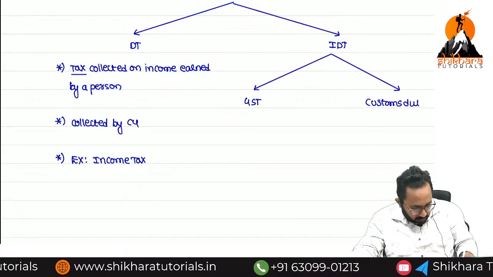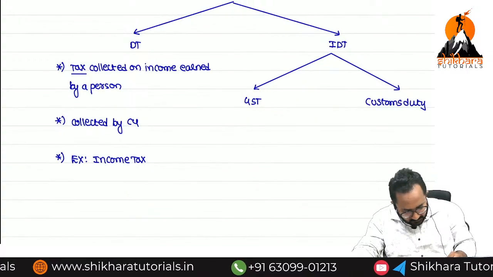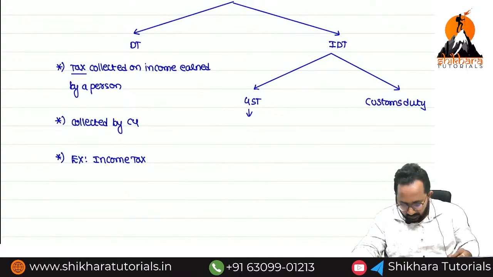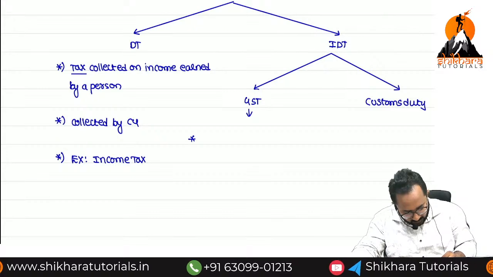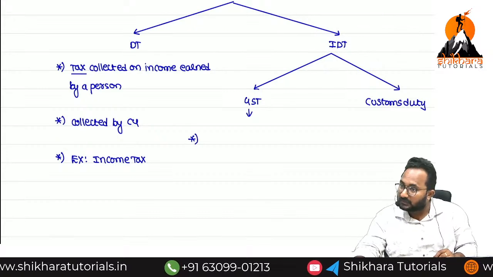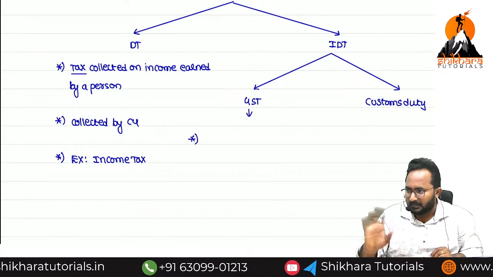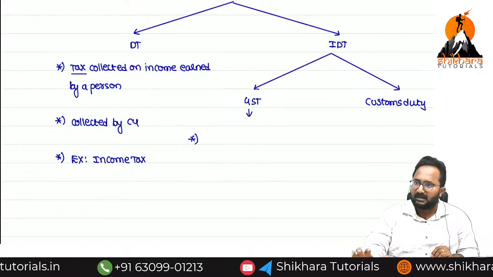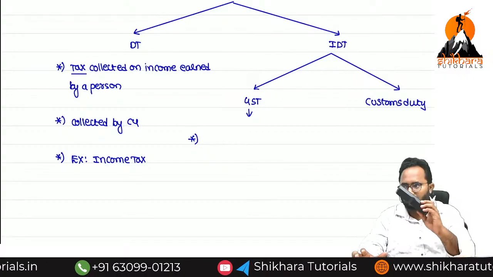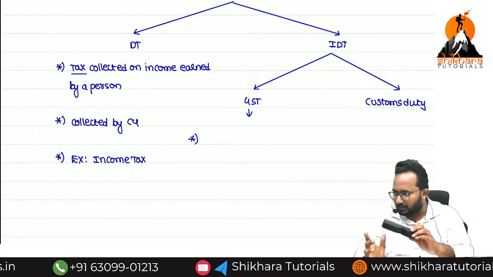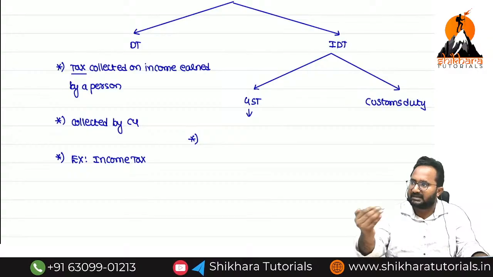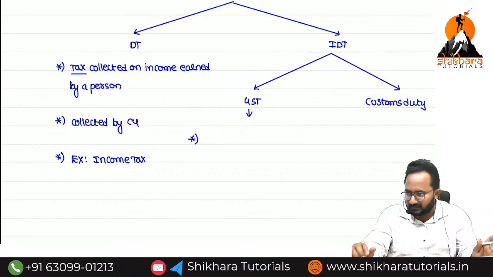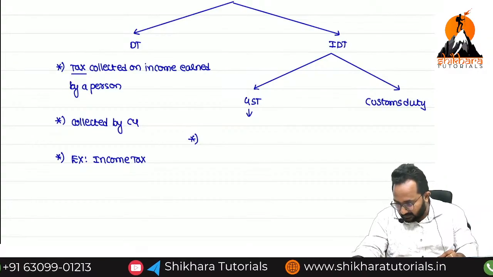Another one is what, ma? Customs duty. GST means, yes, ma, can you tell me what it is collected on? Supply of goods and services. Supply means sale. If you are selling any good or any service, for example, selling of goods means I am selling this remote to you. This is a sale of good. Sale of service means I am delivering the class to you. That is what, ma? Service.